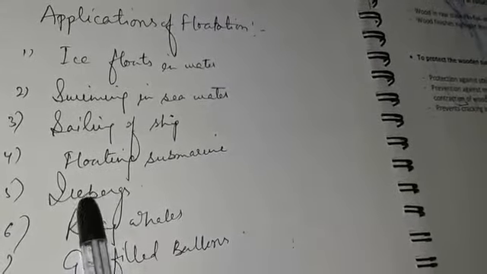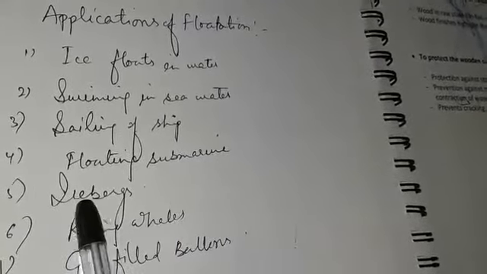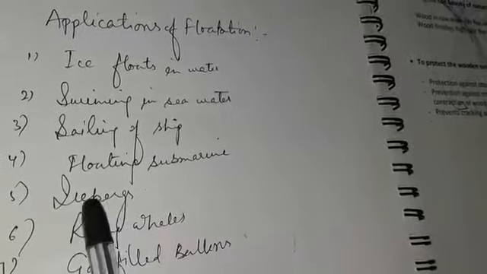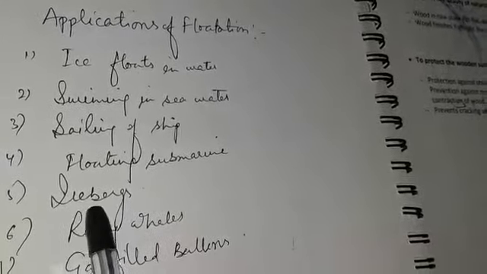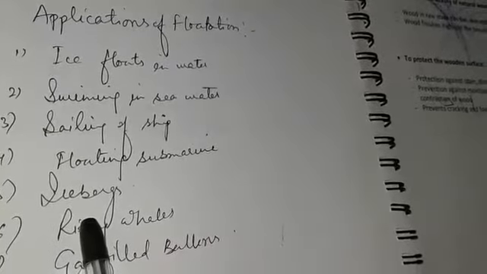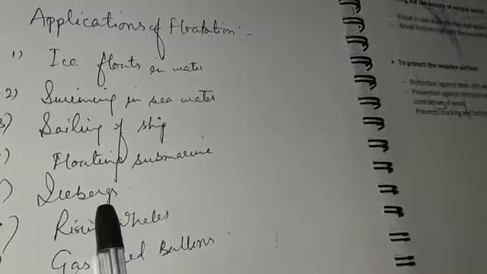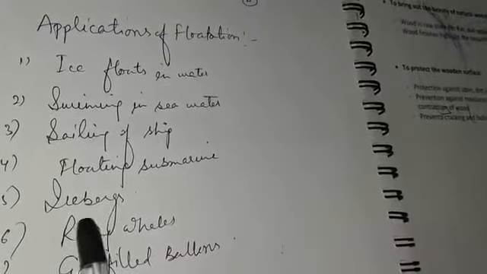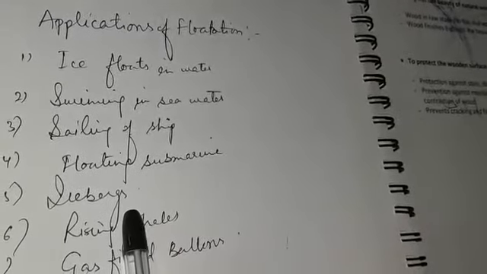Icebergs. Huge pieces of ice floating on seawater are called icebergs, and the density of ice is 0.9 gram per centimeter cube, whereas the density of seawater is 1.02 gram per centimeter cube. So the density of ice is less than the density of seawater. Then the iceberg floats in seawater, but with its major portion under the surface of water.